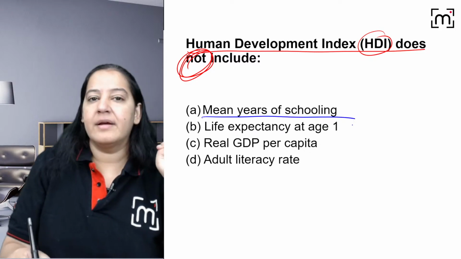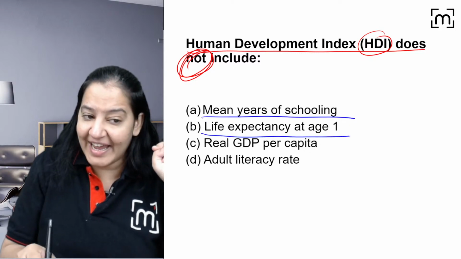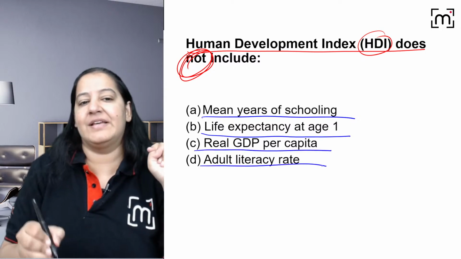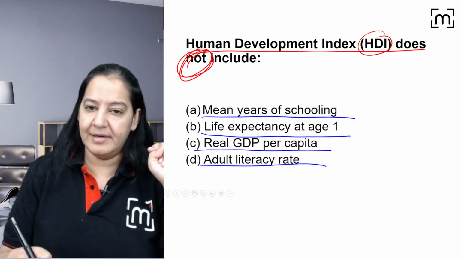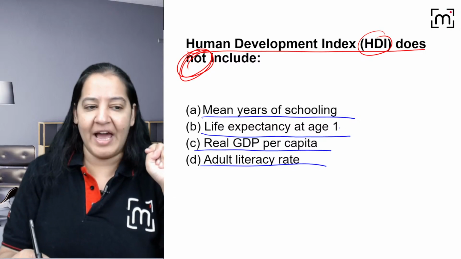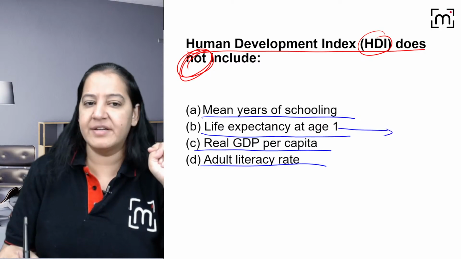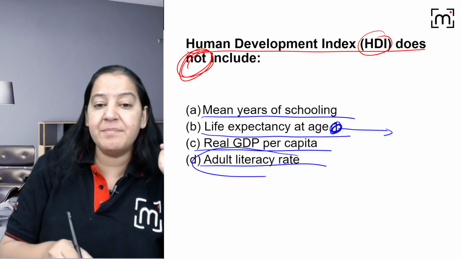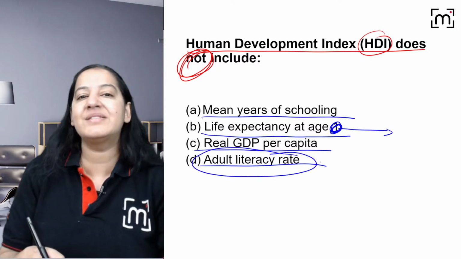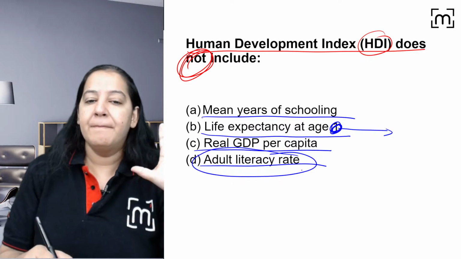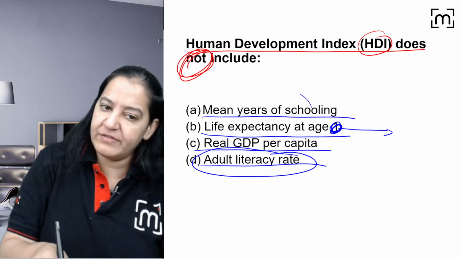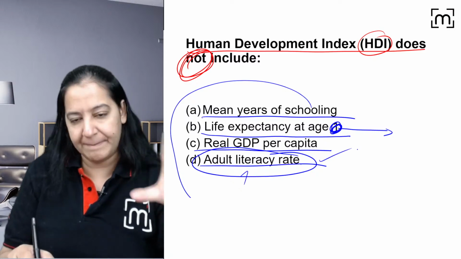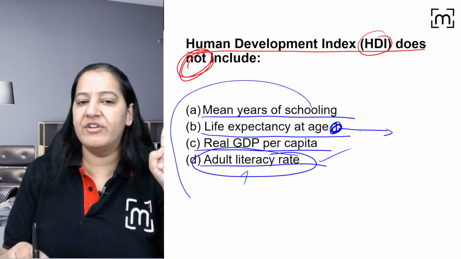Mean years of schooling, life expectancy at age 1, real GDP per capita, and adult literacy rate. So it is a slightly confusing question. Most of them are saying B, right? Life expectancy at 1. Of course, we take life expectancy at 0. But some people will be confused about the adult literacy rate, thinking, ma'am, we don't take adult literacy rate, we take years of schooling. But before 2016, instead of years of schooling, we took this in HDI. So we can say this is also right. Not completely, but this is also right.